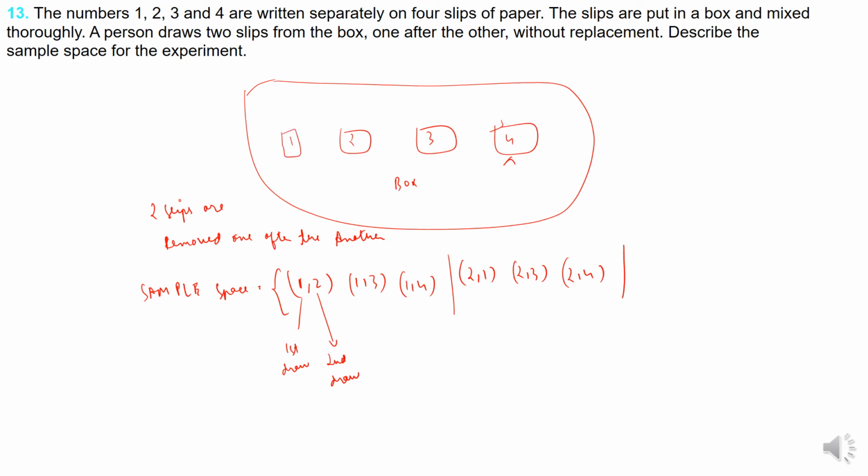Now suppose if it is 3, then it will be like 3 1, 3 2, 3 4. Similarly, if it is 4, then it is like 4 1, 4 2, 4 3. So this is the sample space for this question. There are 4 slips and they all have been put in a box and only 2 slips are removed. Then it can be 1 2, 1 3, 1 4 or 2 1, 2 3, 2 4 or 3 1, 3 2, 3 4 or 4 1, 4 2, 4 3. So this is the sample space.